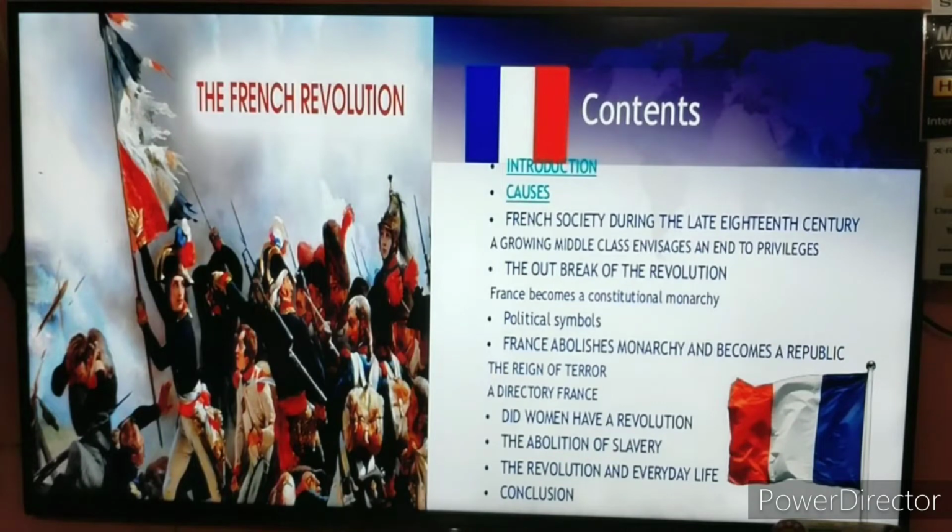So that fortress was demolished by the people's militia. People broke all the government buildings, the official buildings, and demolished them. And there was continuous rioting both in Paris and in the countryside. That means people started riots at different places.